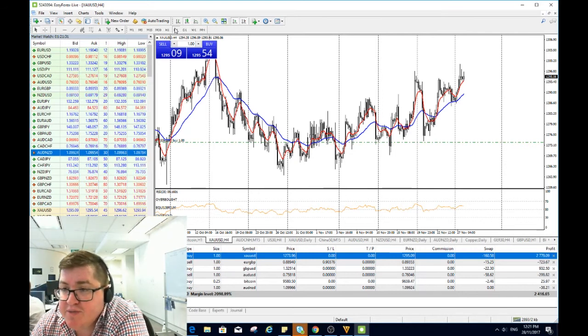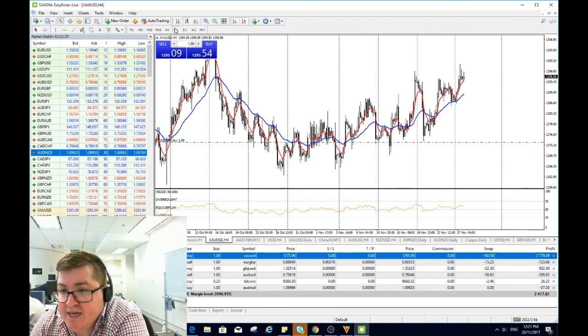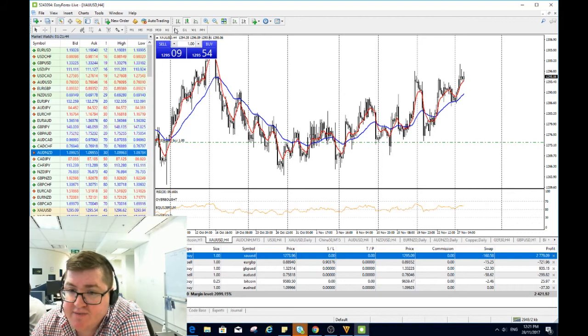Wouldn't take much to push it above that level if you do get some negativity or some sort of uncertainty regarding the tax plan. But then again, if it does hold underneath it and then you do get the tax plan being passed, then we are a little bit rich given where we've been down towards that 1260 a few times in the last month.